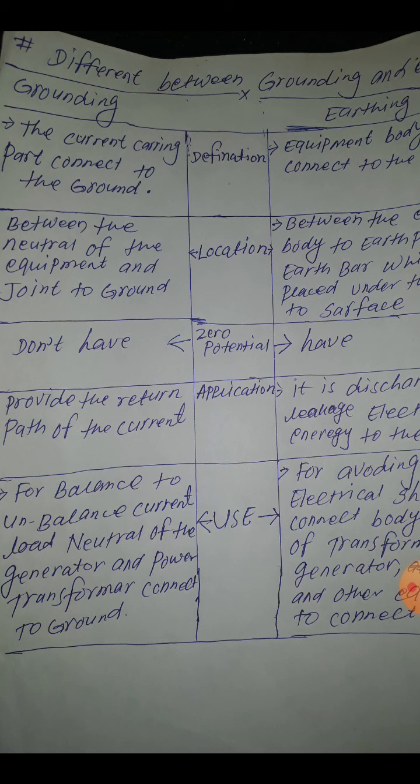The definition of grounding is that the current carrying part is connected to the ground. So in grounding, the neutral is earthed through the ground. In earthing, the equipment body part is connected to the ground: take the wire from the ground and connect it to the body part of the equipment.